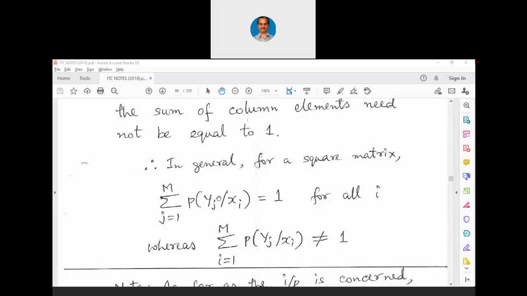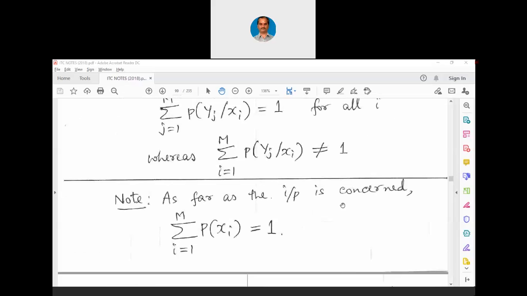But something will always be obtained when xi is transmitted. When something is transmitted, definitely something is going to be received. That is for sure. But it is possible that when something is not transmitted also, something else can be received. That is the meaning of the lower line.